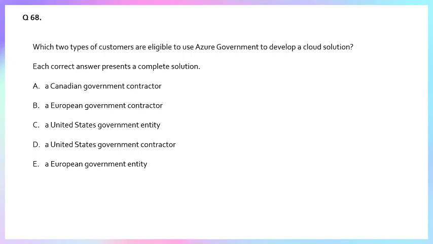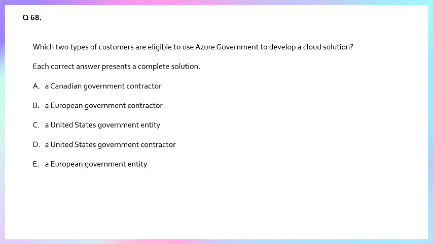Azure Government is a specialized cloud environment designed and operated by Microsoft to meet the specific security and compliance needs of government agencies of the United States. It is an isolated and highly secure instance of Azure public cloud used to handle sensitive government data. Here's why the other options are incorrect.